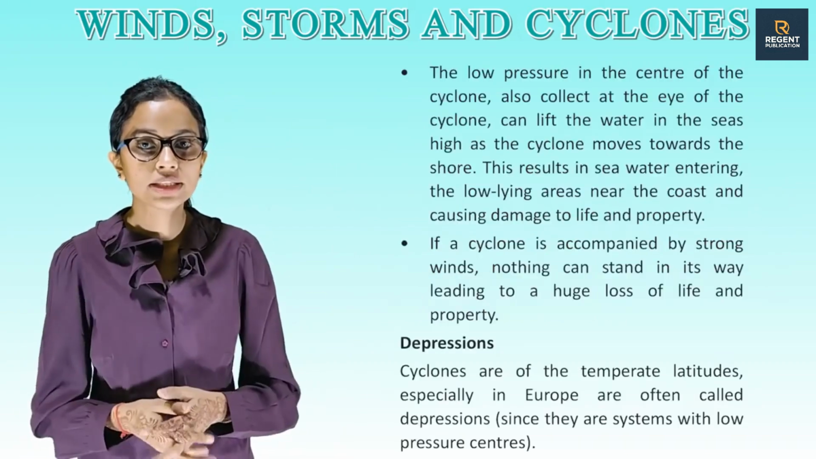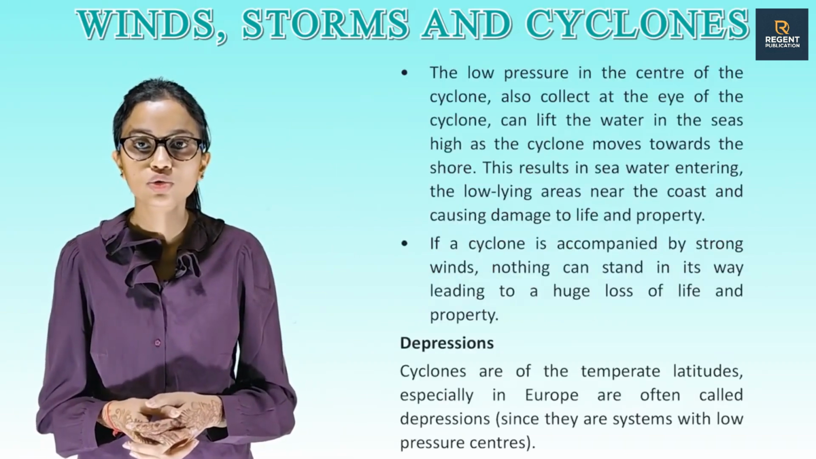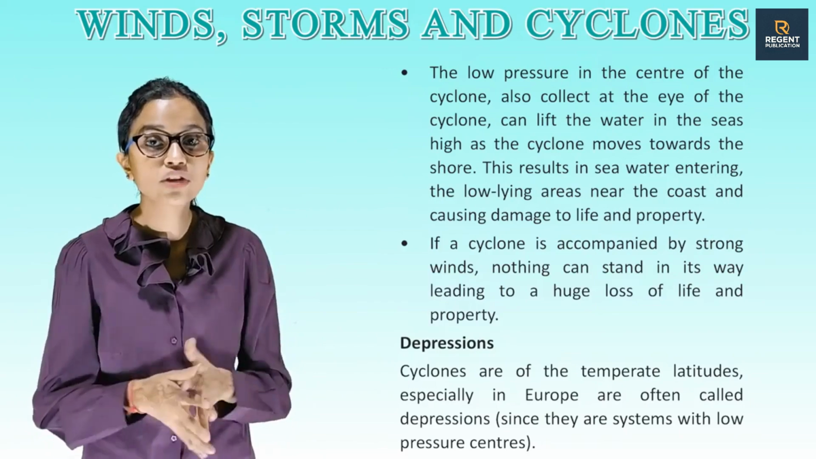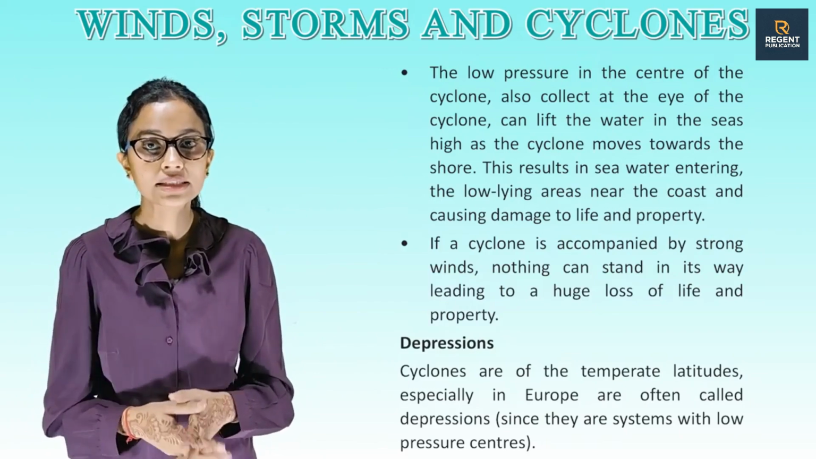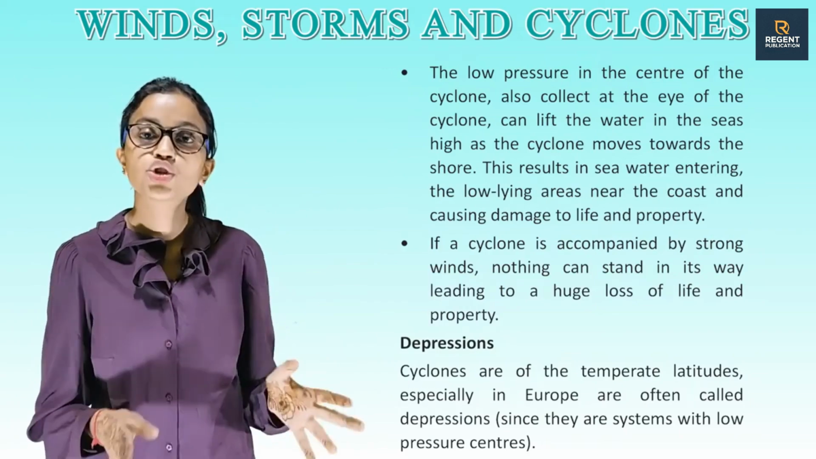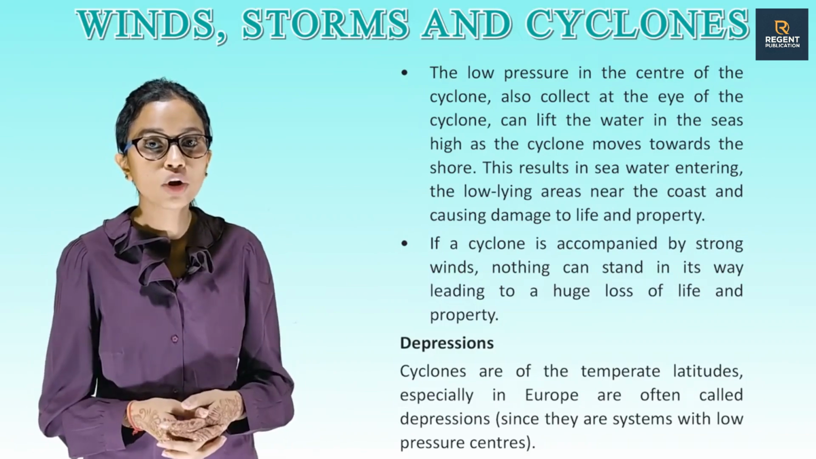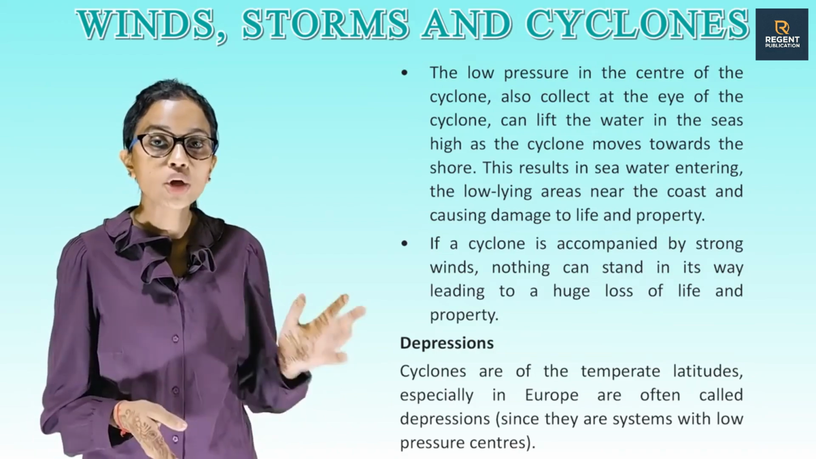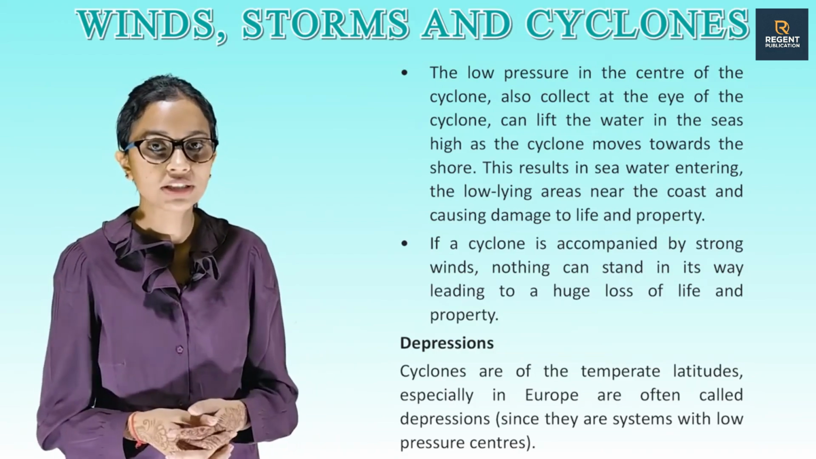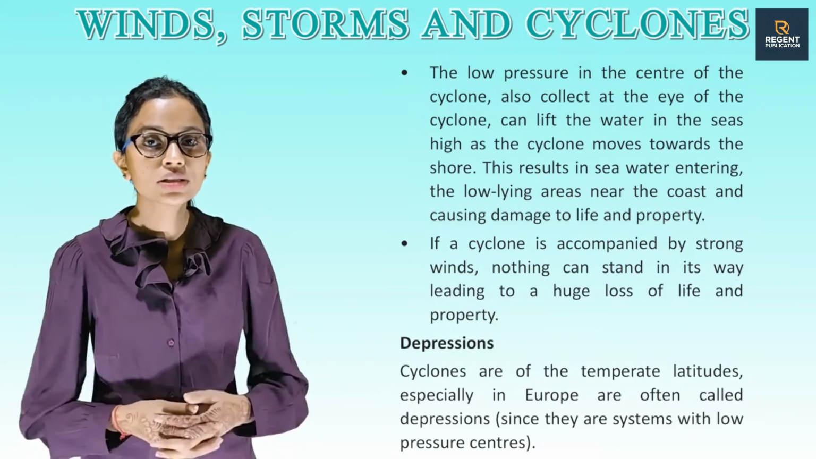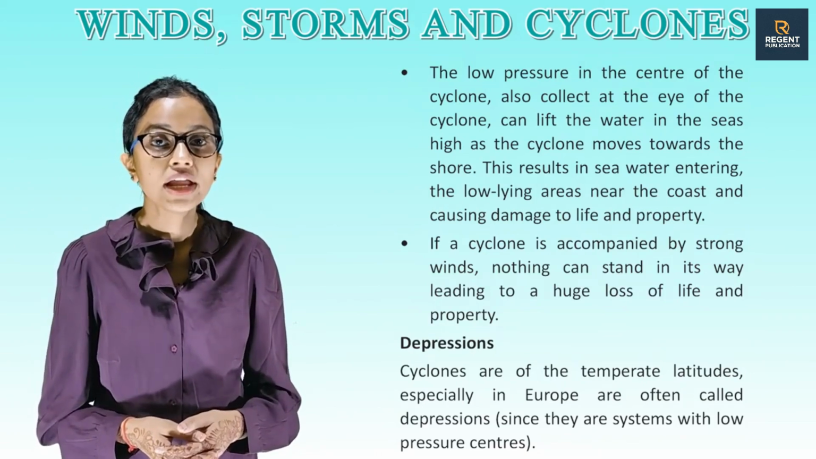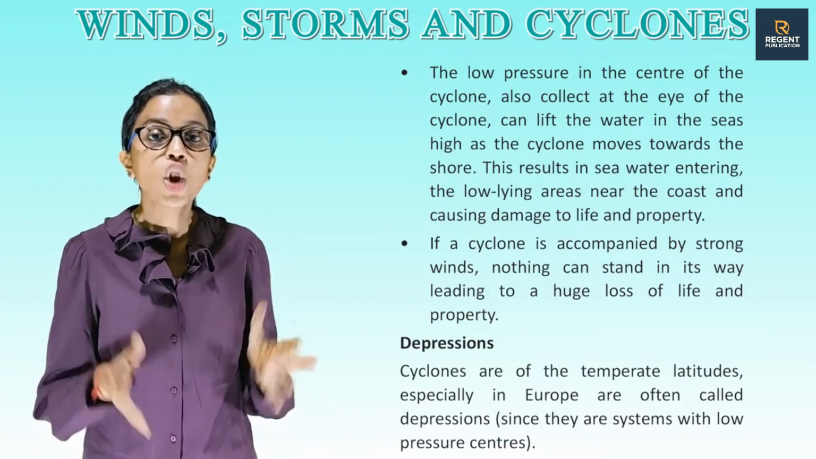The low pressure in the center of the cyclone, also called the eye of the cyclone, can lift the water in the seas high as the cyclone moves towards the shore. This results in seawater entering the low-lying area near the coast and causing damage to life and property. If a cyclone is accompanied by strong winds, nothing can stand in its way, leading to huge loss of life